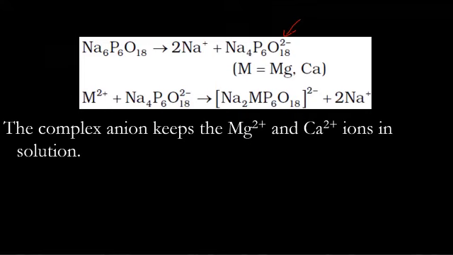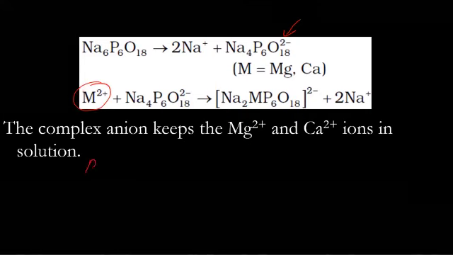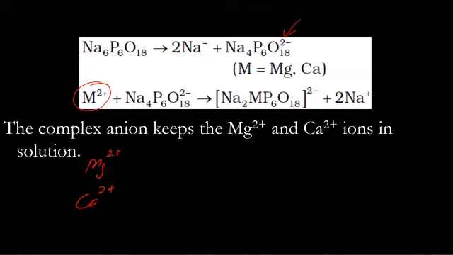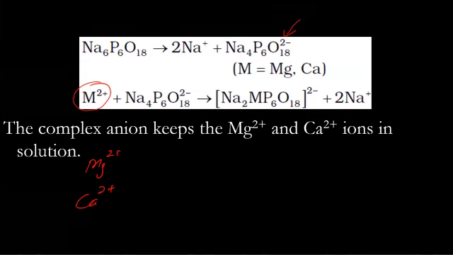Then Mg2+ or Ca2+ from magnesium chloride, calcium chloride, magnesium sulfate or calcium sulfate reacts with this ionized anion and forms a complex.